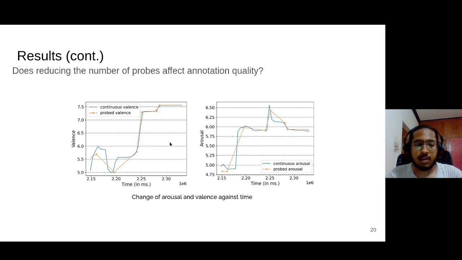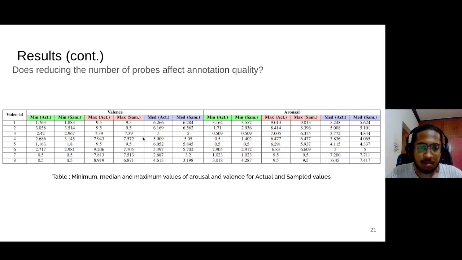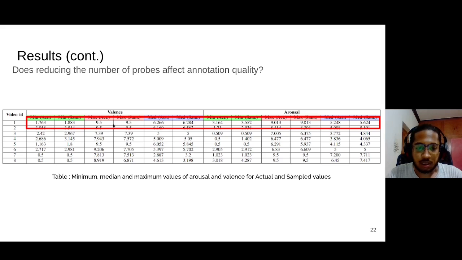But this does not give us a big picture of how the performance is affected. So we have tabulated the minimum, maximum, and the median values of arousal and valence for both the actual values as well as the sampled values. We can clearly see that for almost all the points, most of the values are really close to each other. So this can effectively show that with minimal loss in performance, Ocean can drastically reduce the number of probes needed.